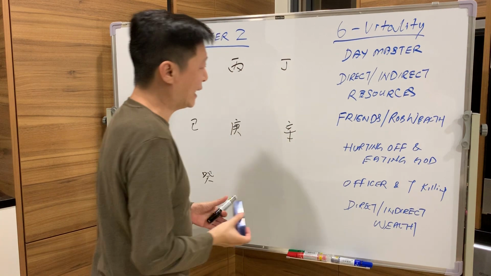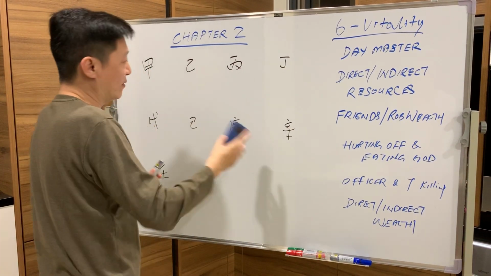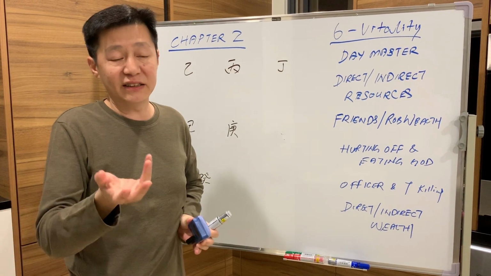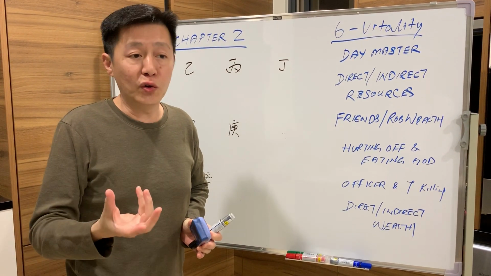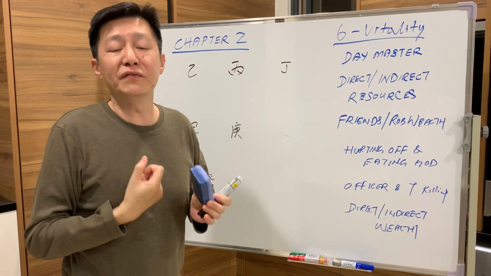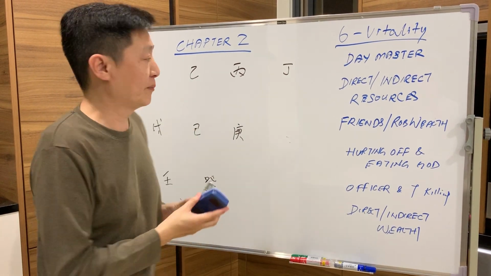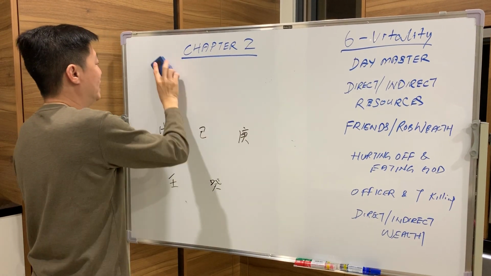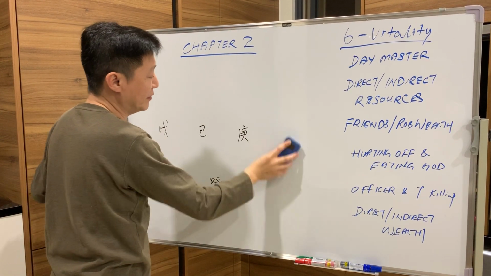Okay. So now of course, when we talk about the vitality, that means we must understand how positively strong the resource is. So sometimes the negative can become positive, the positive can become negative.